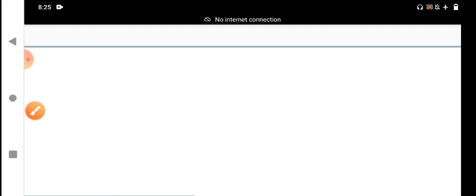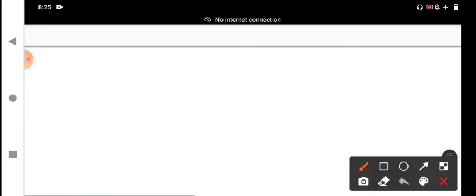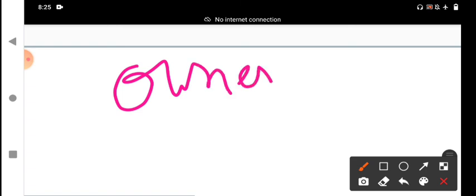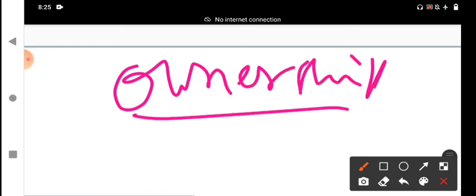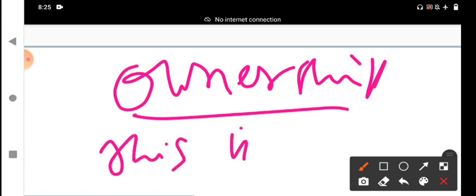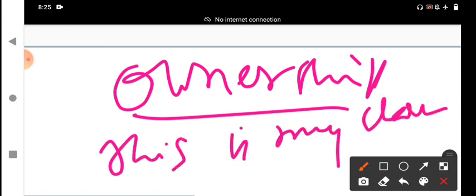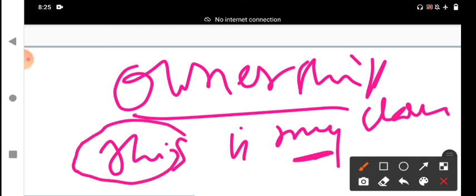When referring to a noun that belongs to someone or something, we can use possessive pronouns to show ownership. This explains the ownership. For example, this is my classroom. My shows ownership, having.